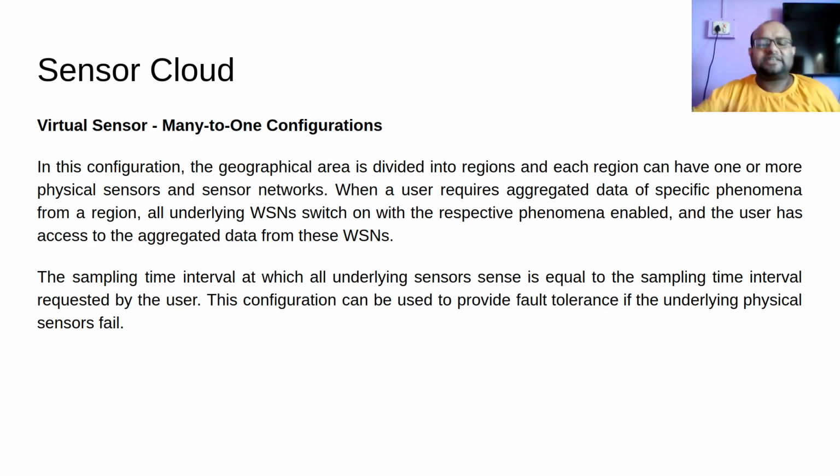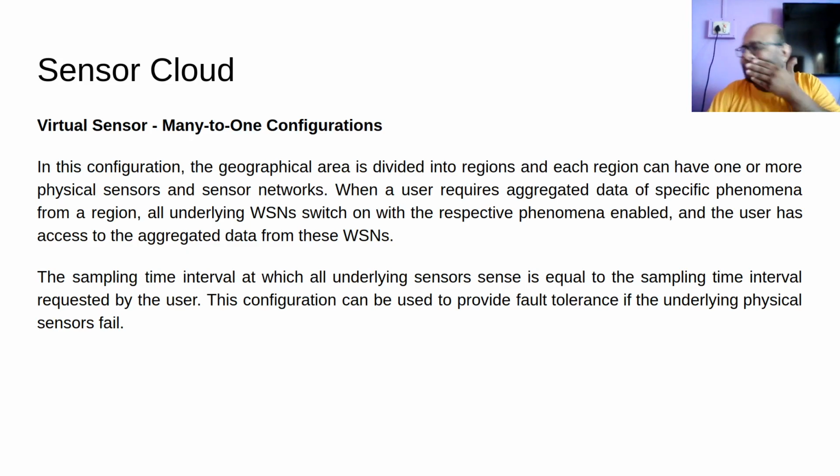So when I try to sense temperature in all of Jorhat, all these different temperature sensors will get activated. Their data will be sent to the virtual sensor in the sensor cloud, and this data will be aggregated, meaning combined, and this combined data will be provided to the sensor cloud user.